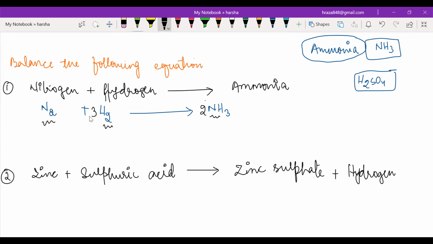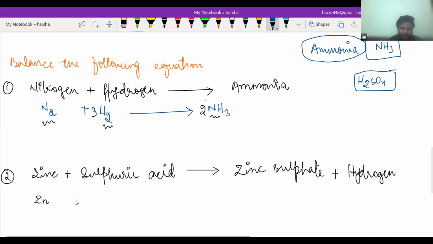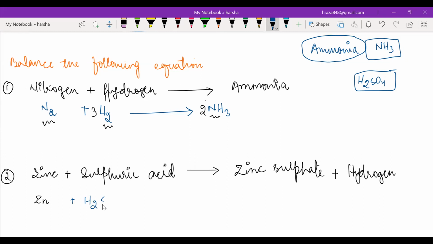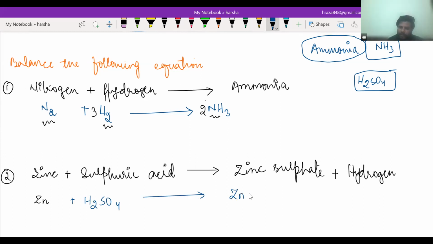Very good. Now, next, zinc. Zinc has a chemical formula that is Zn. Sulfuric acid has a chemical formula H2SO4. Zinc sulfate that is ZnSO4, right? And hydrogen that is H2. I have given this question for balancing.